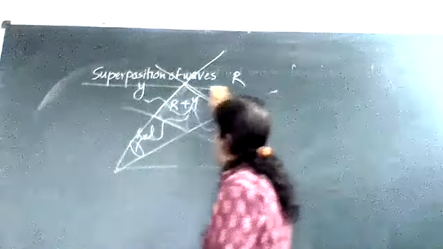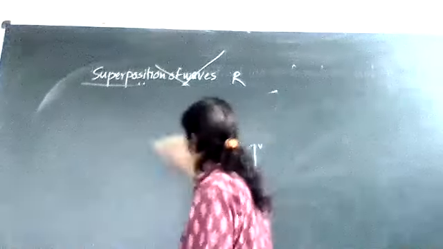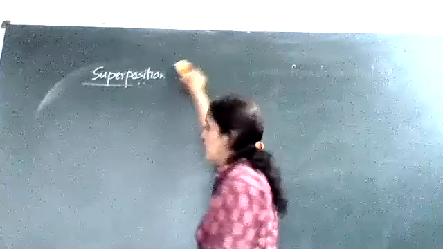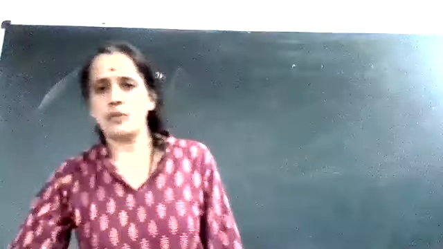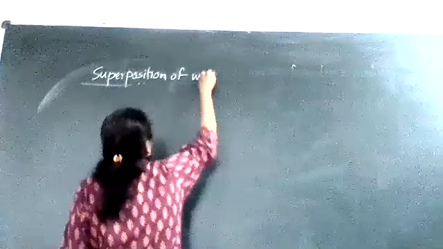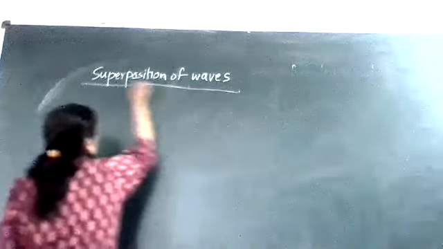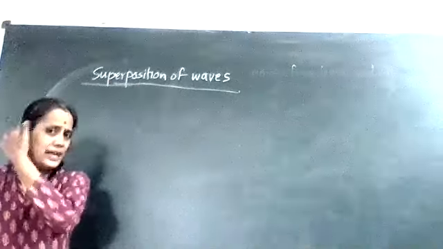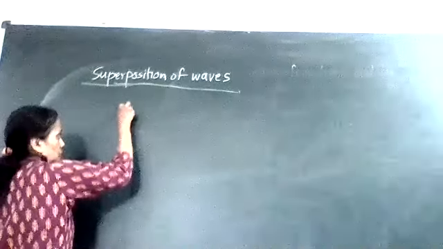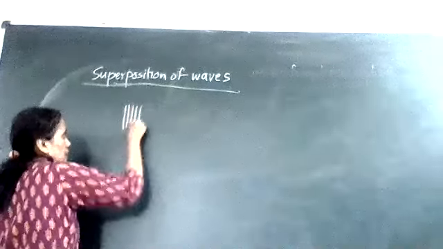So see, principle of superposition of waves will not only take place in the sound wave, but principle of superposition of waves will also take place in case of light. Now in detailed manner, I can say that for a sound wave, I can say compressions and rarefactions.